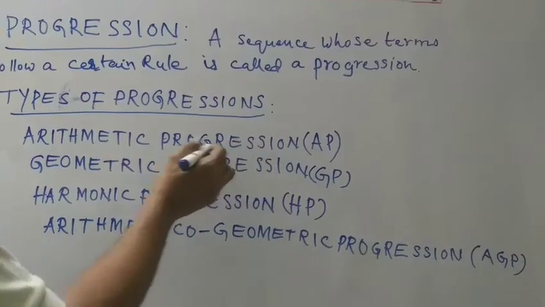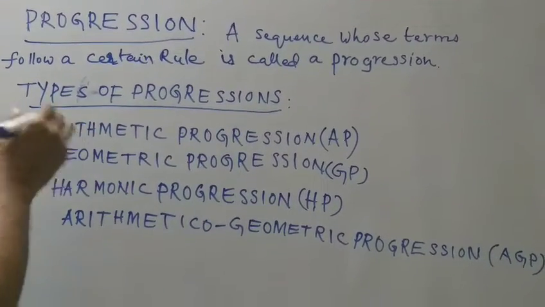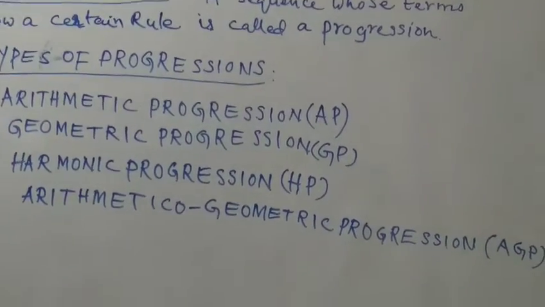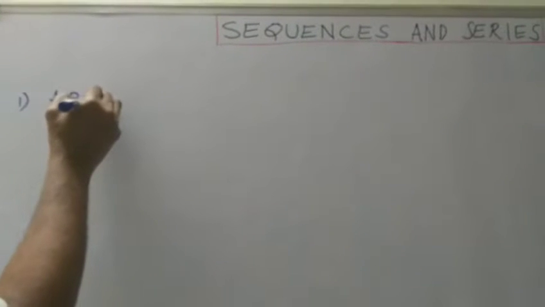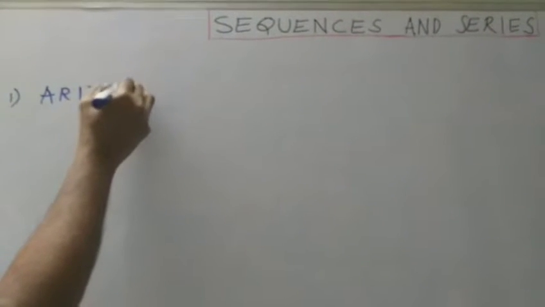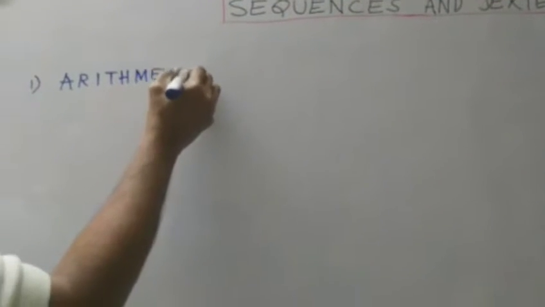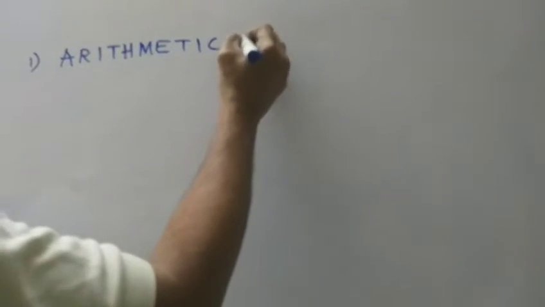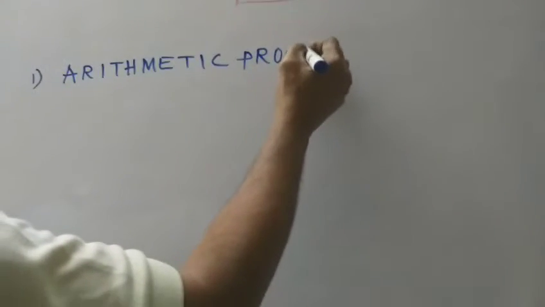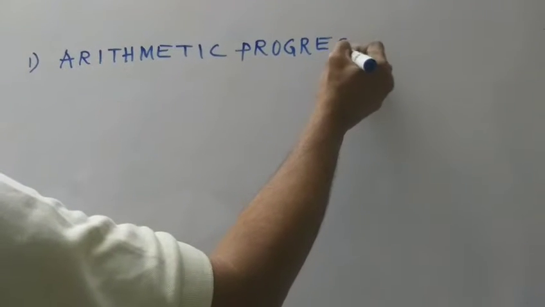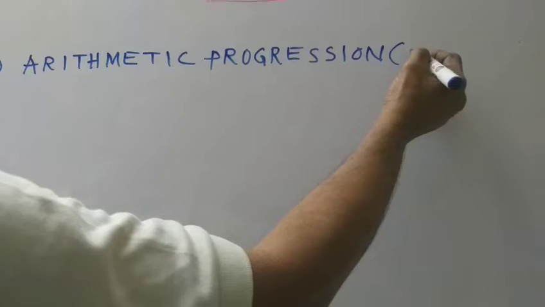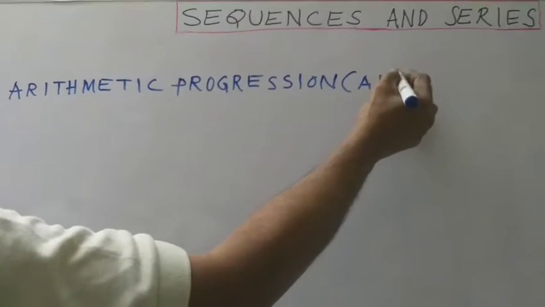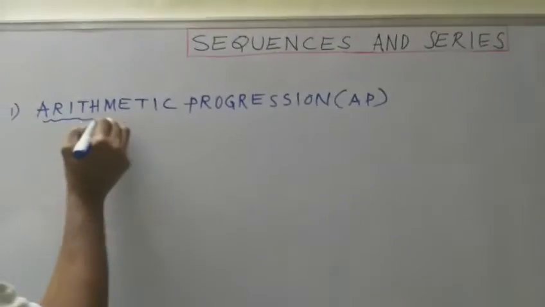This arithmetic progression we have to learn in detail. AP means arithmetic progression.